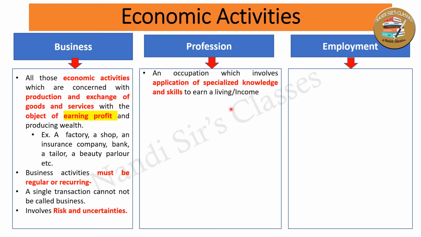Whenever a person applies his or her specialized knowledge and skill, provides services to clients and generates some income, this is called a profession. The persons engaged in profession are called professionals.